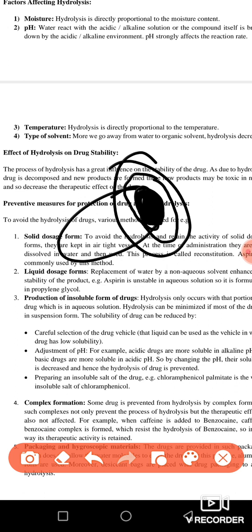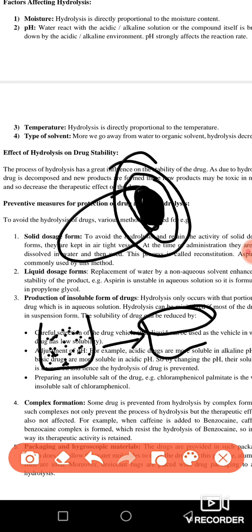Next thing is that you have to change the dosage form. How can you change the dosage form? For example, I have explained to you that penicillin can undergo hydrolysis because it is in the dry powder form. Now you have to change the formulation. For example, if the penicillin is in the form of liquid, you have to change its composition. First it is in the form of liquid, then you change it into a dry powder-like form.